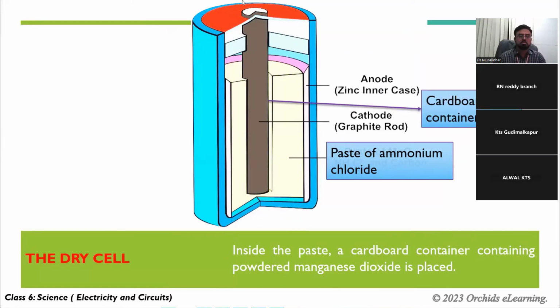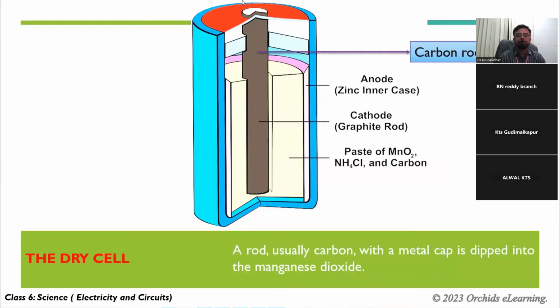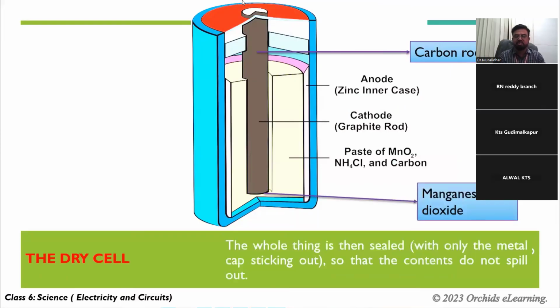Such materials are called porous materials, through which a chemical reaction takes place between ammonium chloride paste and powdered manganese dioxide. A rod, usually carbon, with a metal cap is dipped into the manganese dioxide. The whole thing is then sealed, with only the metal cap sticking out, so that the contents do not spill out.